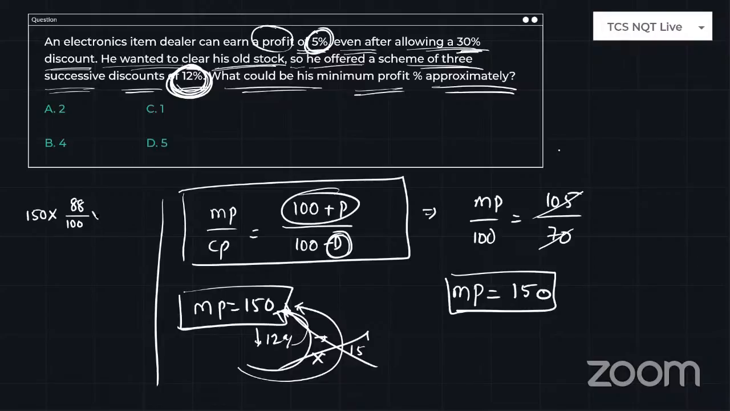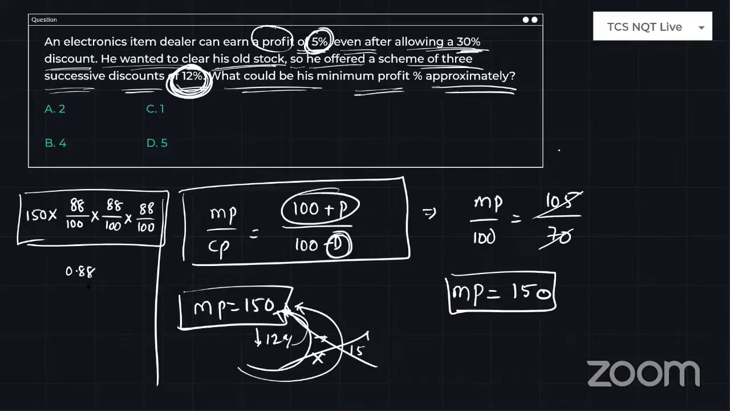Second time also I am giving 12% discount. So remaining is 88 by 100. Again, third time also giving 12% discount. So remaining is also 88 by 100. So immediately use the virtual calculator and do this. 150 into 0.88 into 0.88 into 0.88, and you will get the answer very easily. Don't try to calculate blindly. Do it smartly.